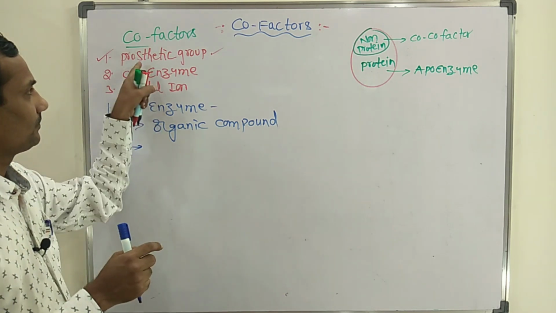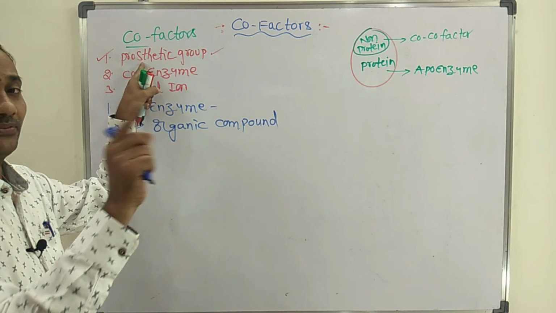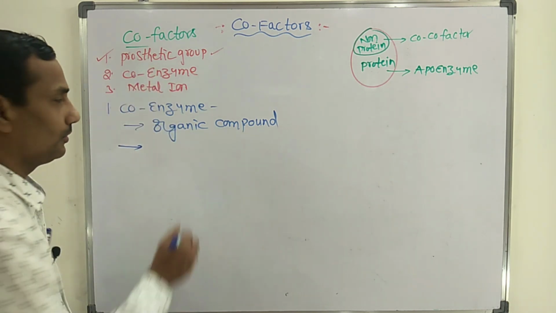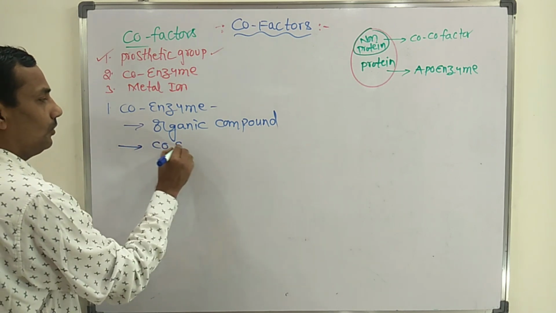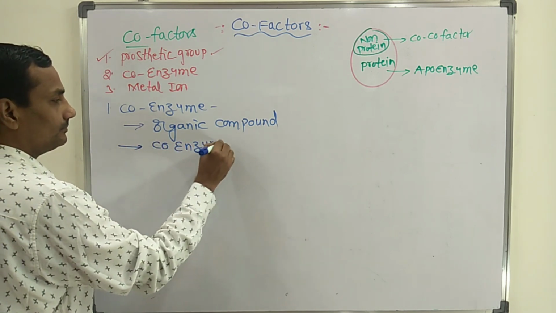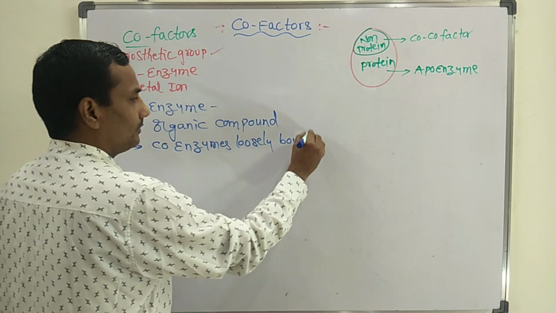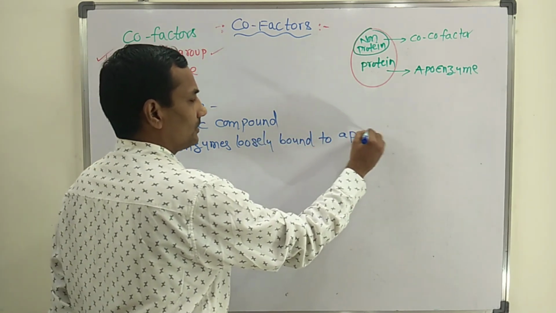The major difference: if an organic compound is tightly bound to apoenzyme, that is a prosthetic group. But whereas coenzymes are loosely bound to apoenzymes.